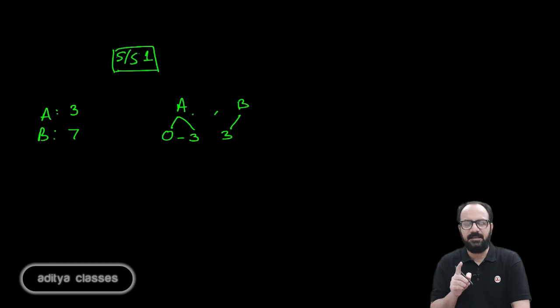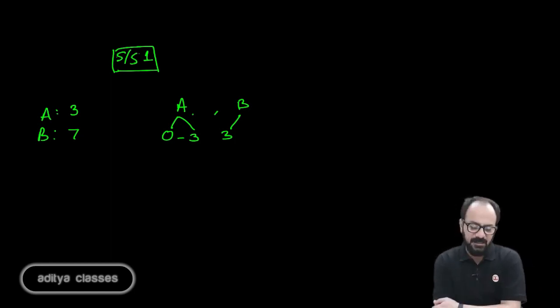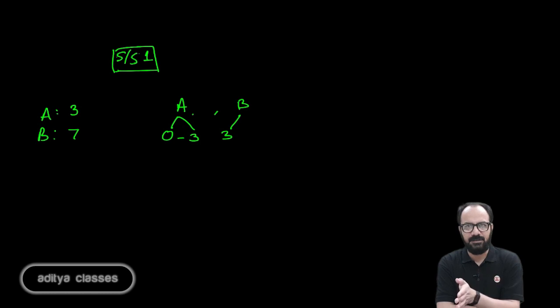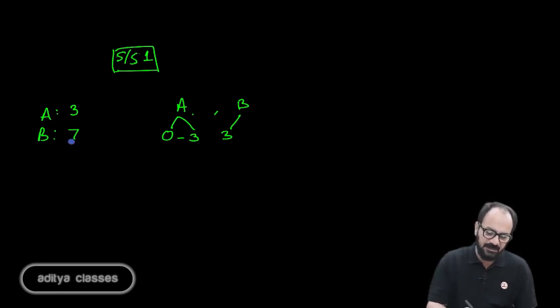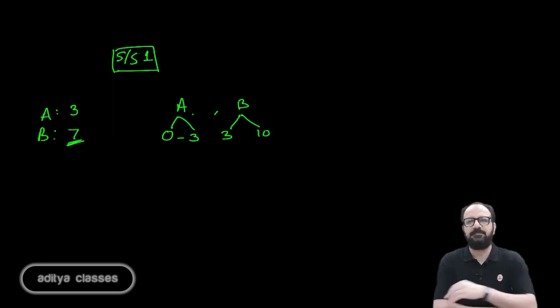Why can B start at 3? Because our service station was busy serving A. Now when our service station is free from A, it has completed the task from 0 to 3. Now we can immediately start with B. So it starts at 3, it takes 7 minutes, it will be completed at 10.